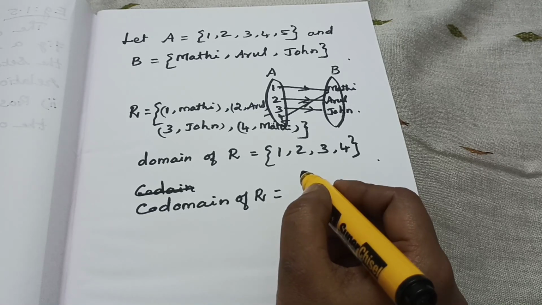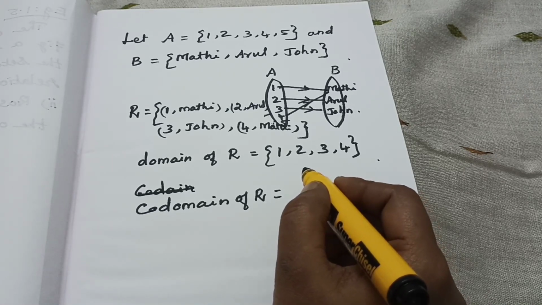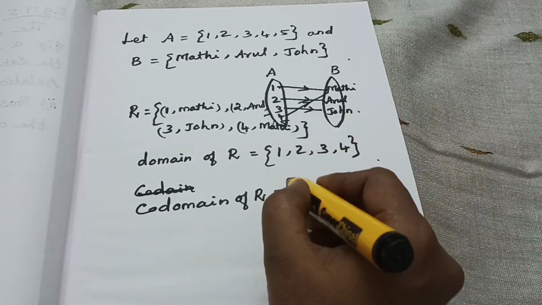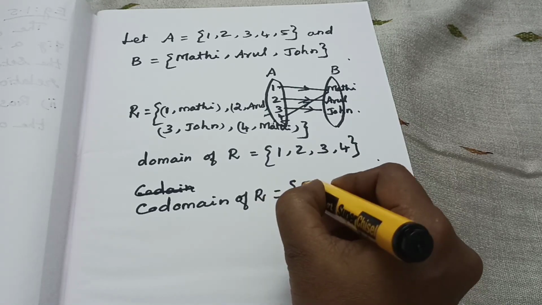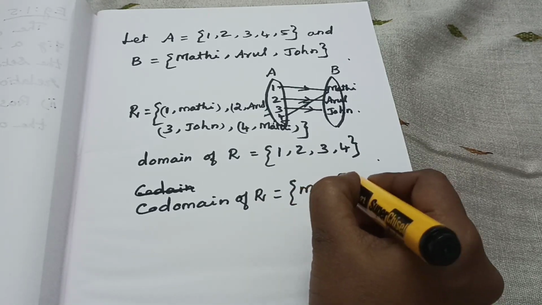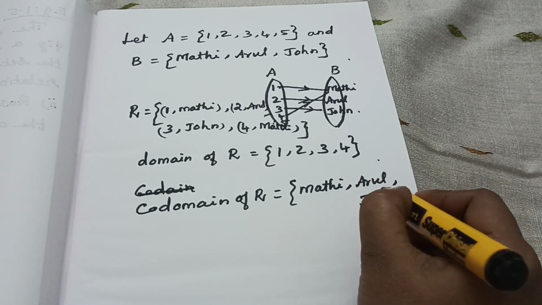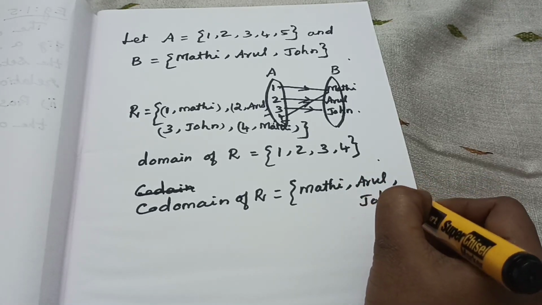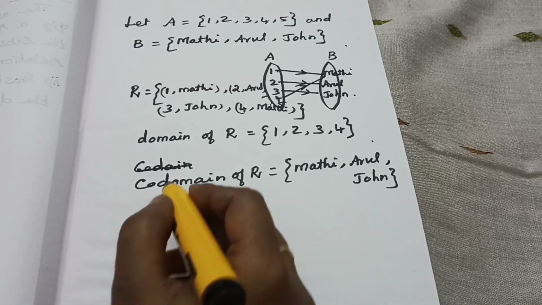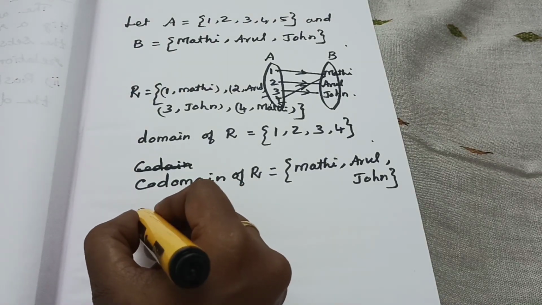By definition, how can we write? The codomain of the relation R is the B values, the set of Madhi, Arul, John.